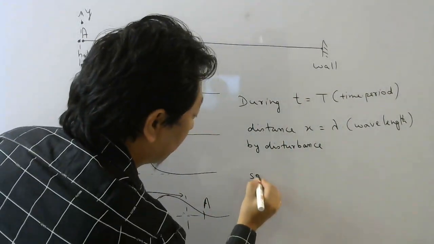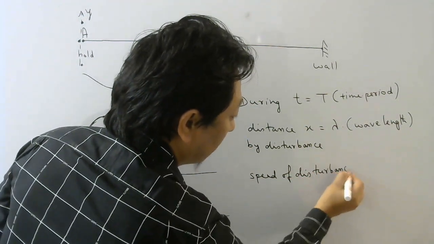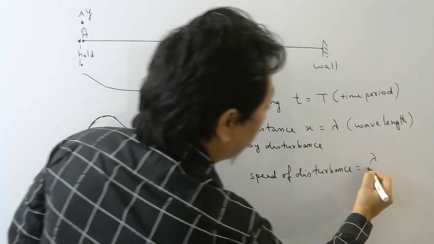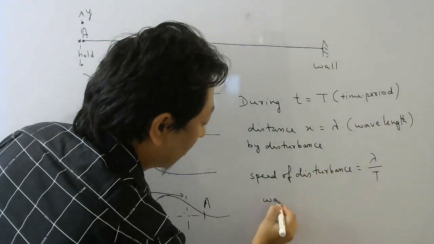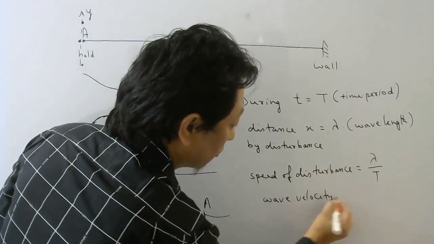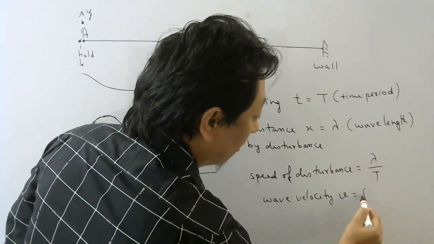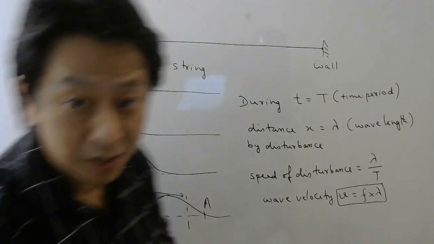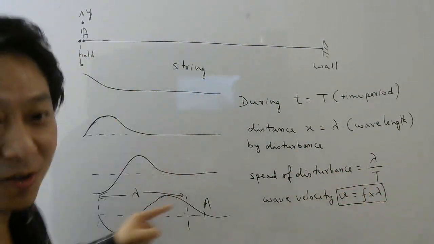So what will be the speed of the disturbance? Speed of the disturbance will be equal to distance by time. Distance covered is lambda, time taken is capital T, and this speed of disturbance is nothing but the velocity of the wave. So this is also called wave velocity. So wave velocity v is equal to lambda by T, and 1 by time period is called frequency. So this is the relation between velocity, frequency and wavelength, which can be easily derived by understanding this concept, right?